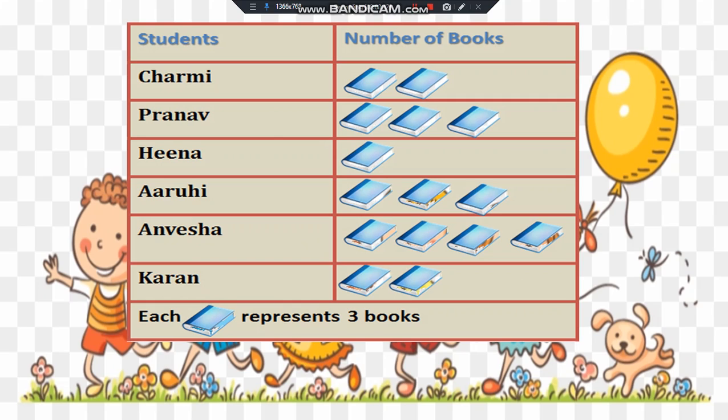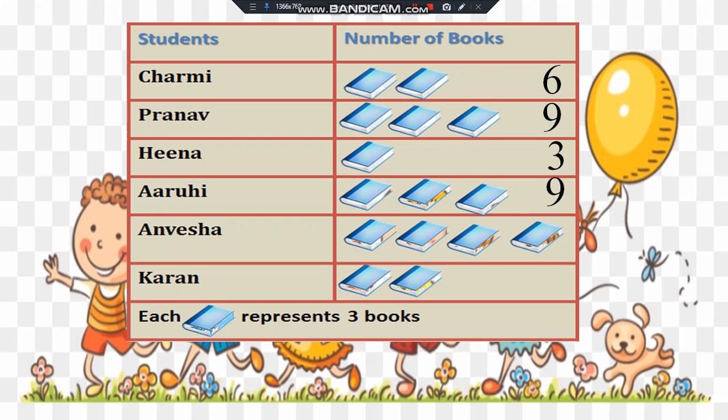Now Charmi, she has 2 books. So we multiply 2 by 3. 2 3s are 6. So she has 6 books. Pranav, 3 3s are 9. So Pranav has 9 books. Hina has 1 book. So we multiply 1 by 3. 1 3 is 3. Aru has 3 books. So 3 3s are 9 again.